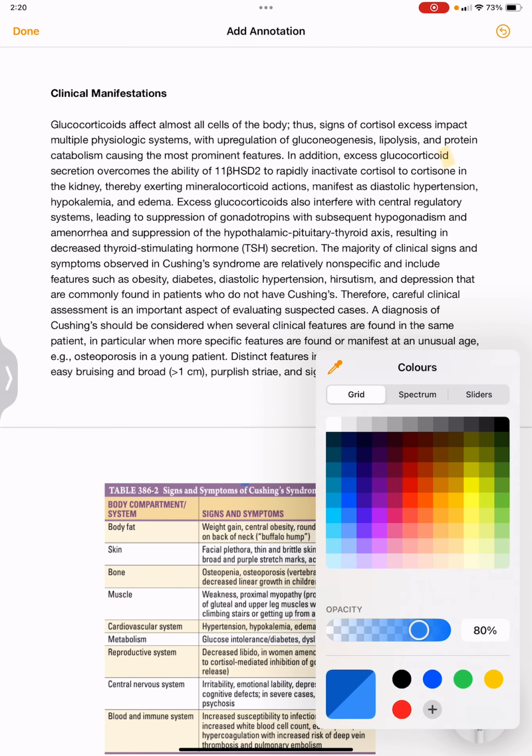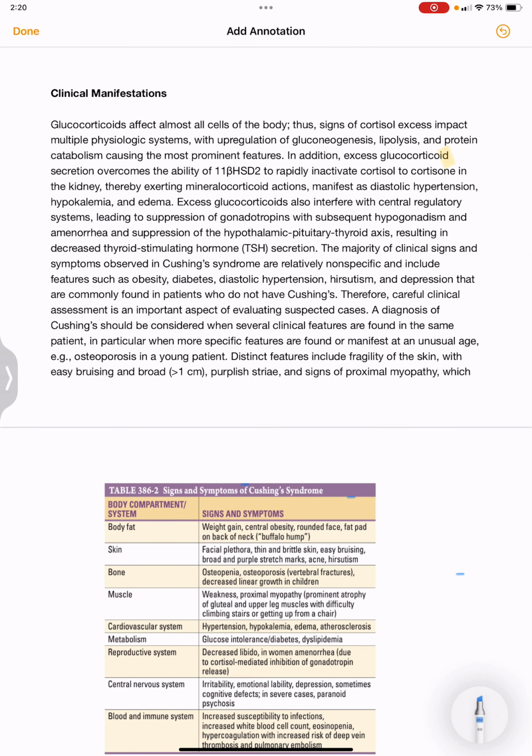Clinical manifestations of Cushing syndrome, glucocorticoids. These glucocorticoids affect almost all cells of the body. Signs of cortisol excess impact multiple physiological systems.